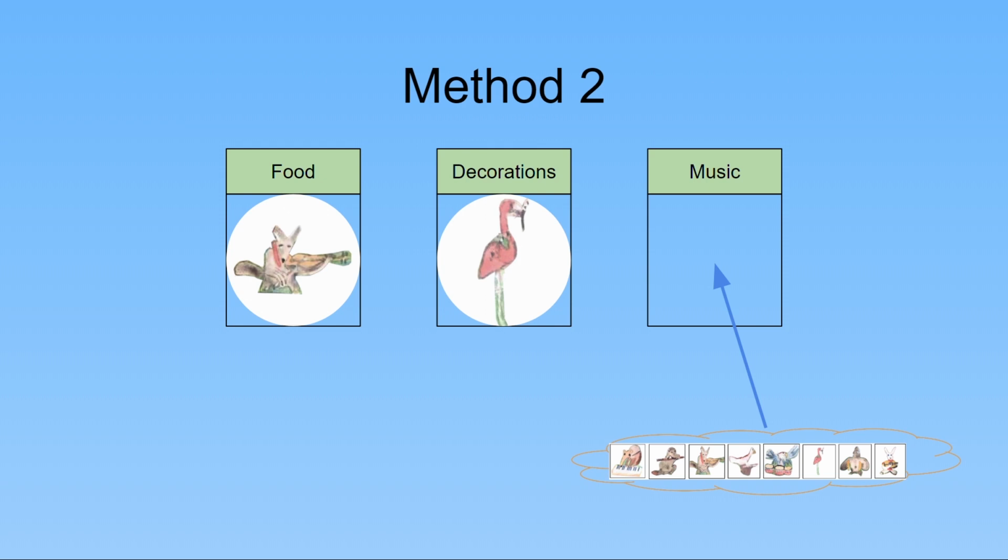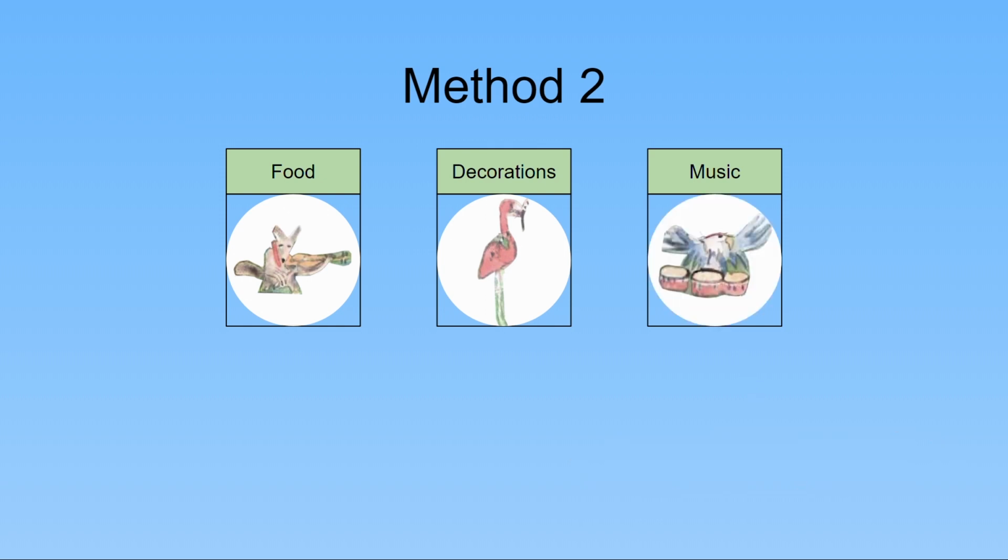Now we choose an animal to do the music. Because coyote is planning out food and flamingo is planning out decorations, we cannot choose them to plan out music, because then they would be doing 2 things. For our example, let's say we choose eagle. So now we have an animal to plan out food, an animal to plan out decorations, and an animal to plan out music. We didn't choose the same animal for 2 tasks. Great!